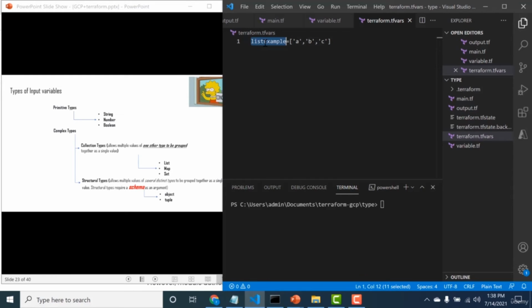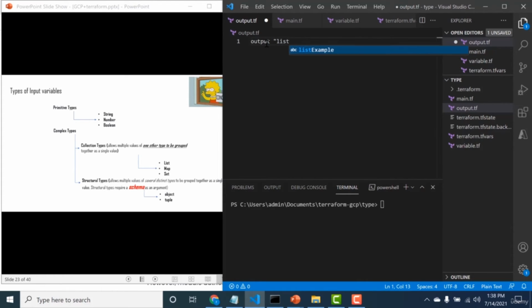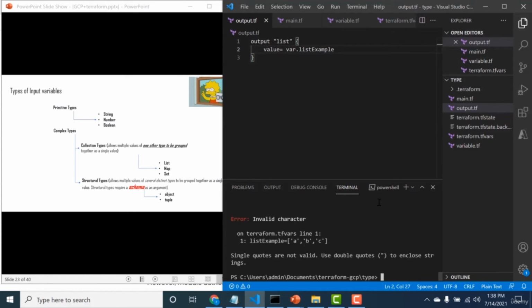So let me just get the output for this. I'll just copy this. I'll go to my output, and I will create an output block. I'll call it list. And the value would be var.list_example. So let me just run this particular Terraform file. I'll do a Terraform apply.